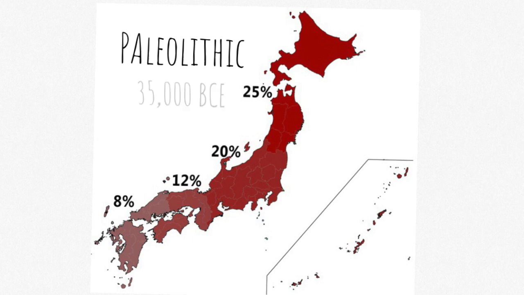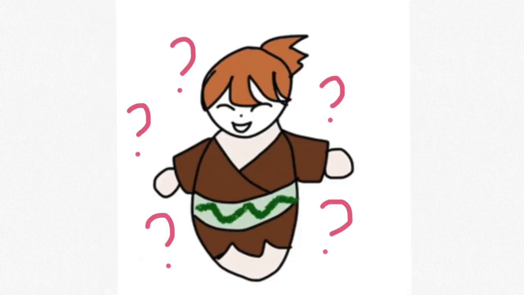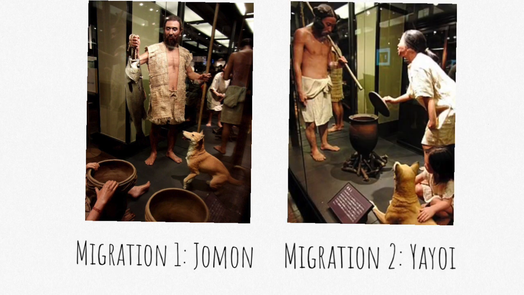In the Paleolithic, 35,000 BCE, people came from Sakhalin. They may have moved by a land bridge between Sakhalin and Hokkaido when the earth had just come out of the ice age. But it has yet to be proven that they were the ancestors of the Japanese. There are two migrations which have been of most concern regarding the origins of the Japanese: Migration 1, Jomon people, and Migration 2, Yayoi people.